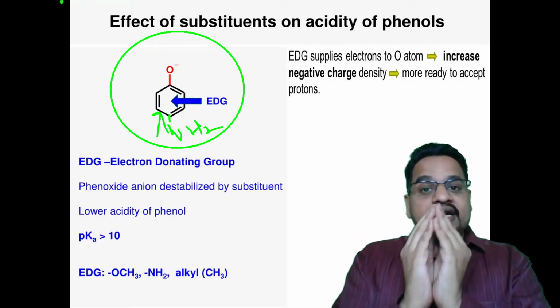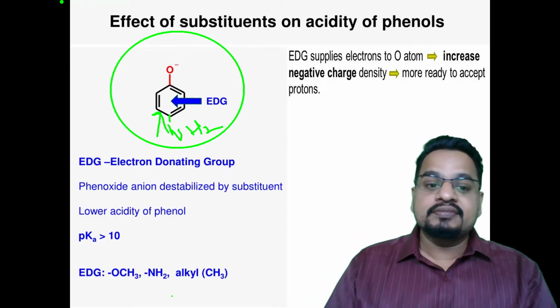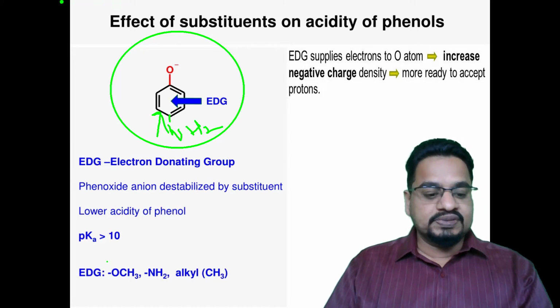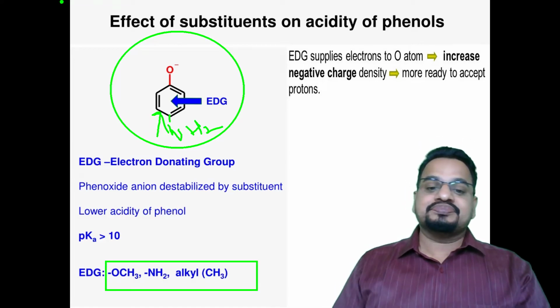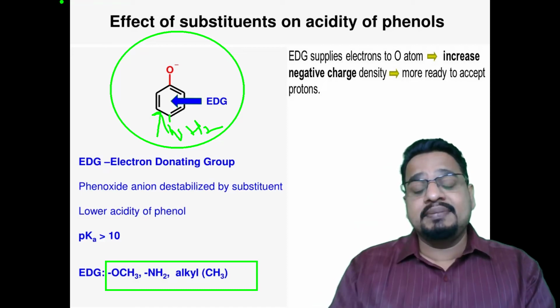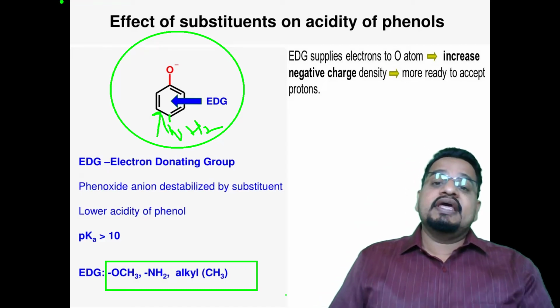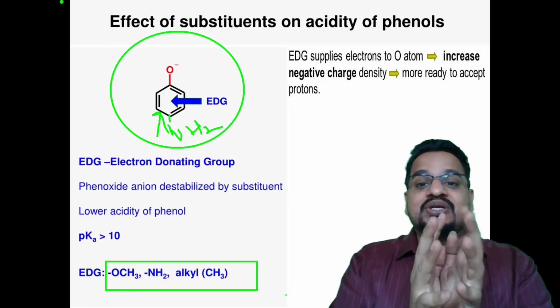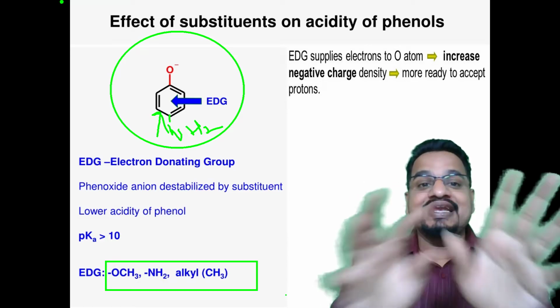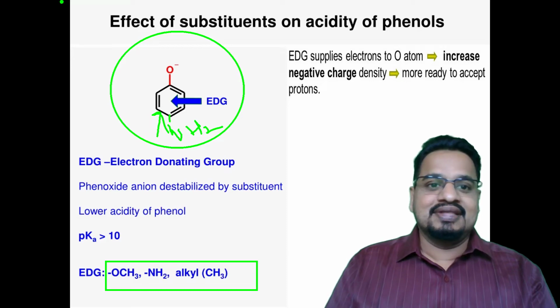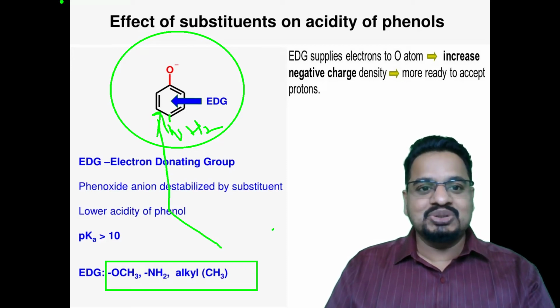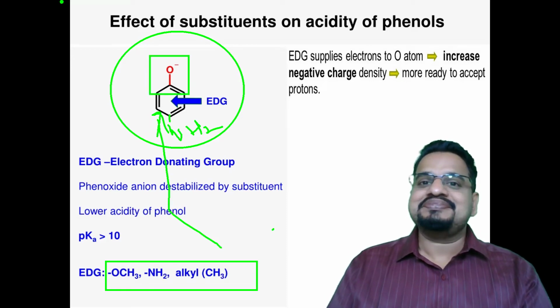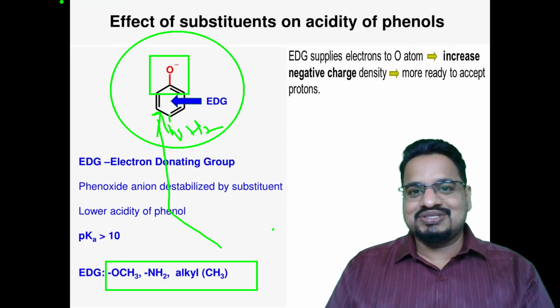Examples of electron donating groups would be the methoxy group, alkyl groups, amine groups. They donate the electrons. They supply the electrons to the oxygen of the phenoxide.